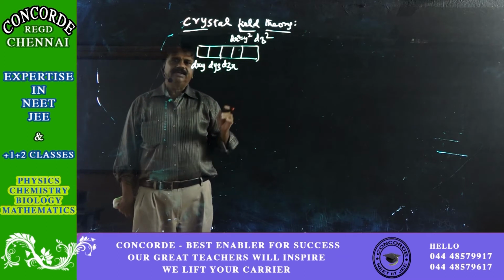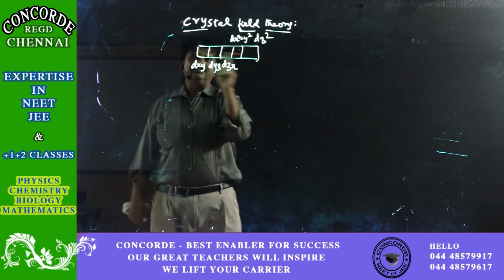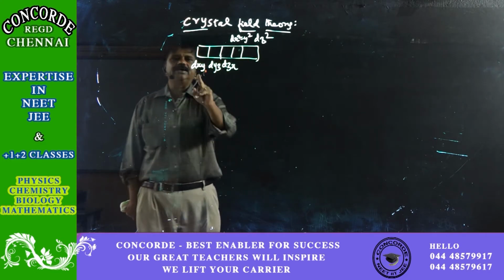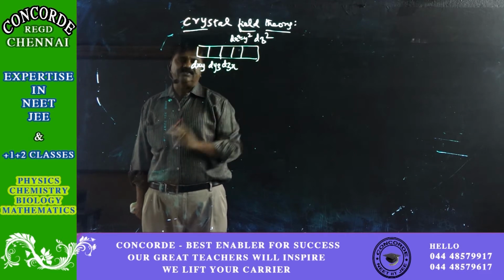Like we have px, py, pz, the 5 suborbitals of the d shell are dxy, dyz, dzx, dx square minus y square and dz square.